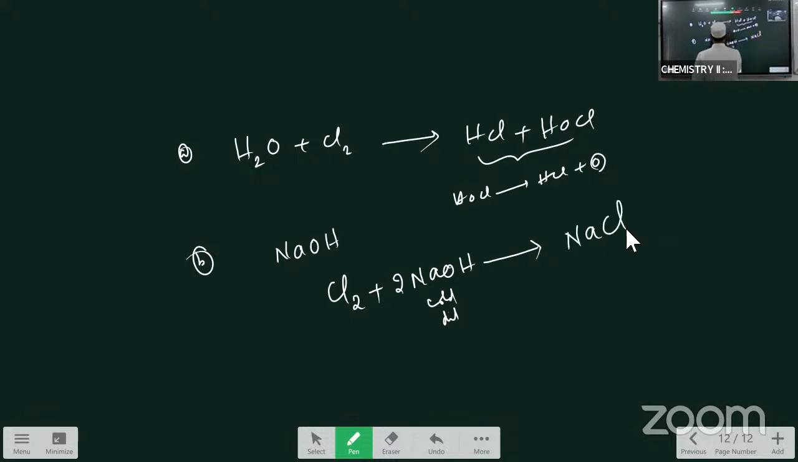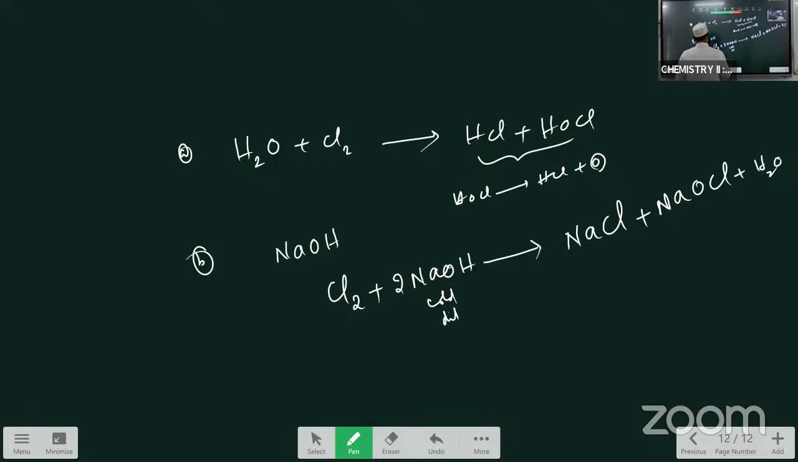NaCl. Sodium combines with chlorine to give NaCl. And another one you have to mention, that is NaOCl, sodium hypochlorite, it is called. Sodium chloride and sodium hypochlorite are formed. Now the remaining is H2O. This is the first condition. Chlorine reacts with the cold and dilute NaOH and forms NaOCl and NaCl.